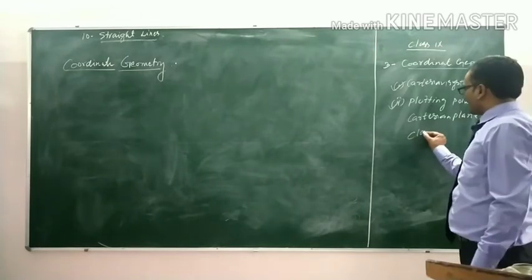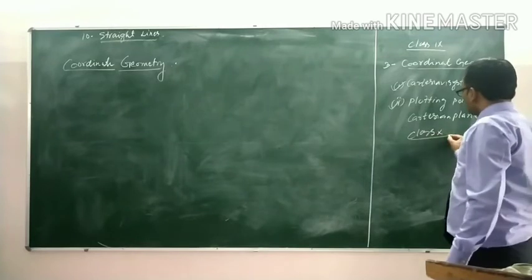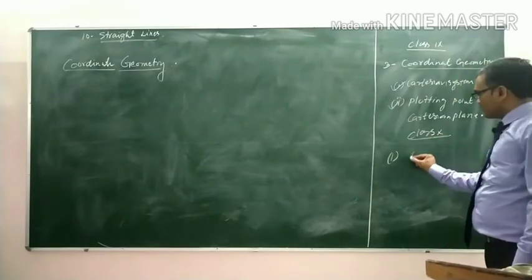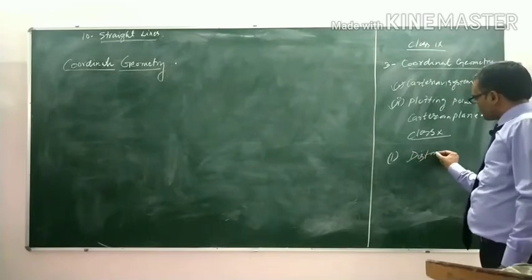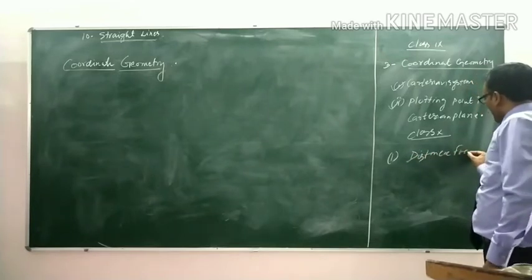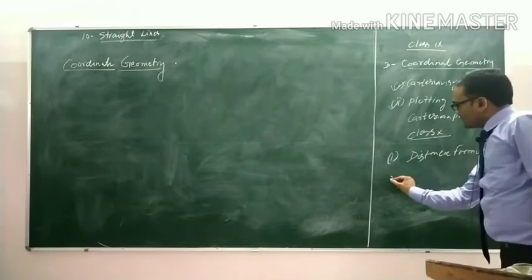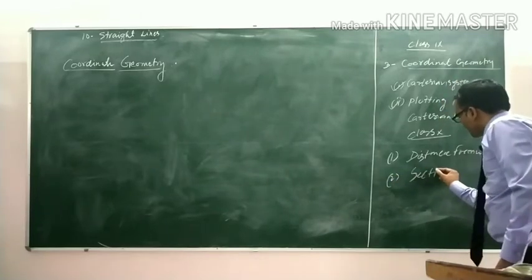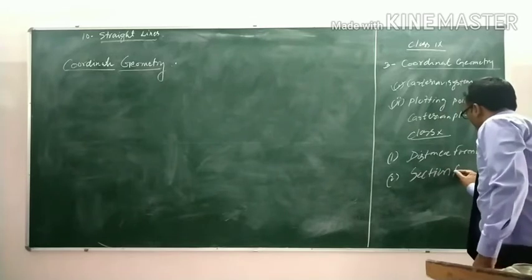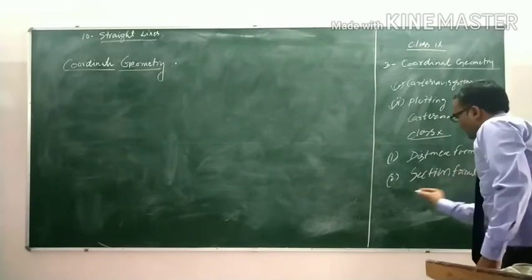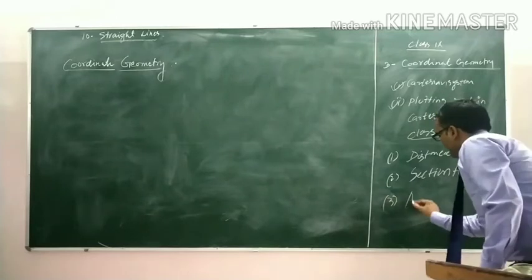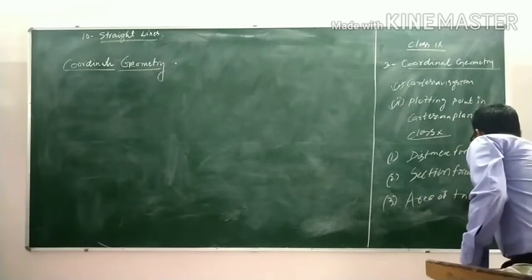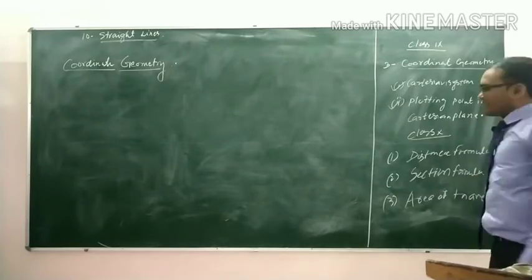In class 10th, you have learned about the distance formula. Second is the section formula, and third is the area of the triangle.